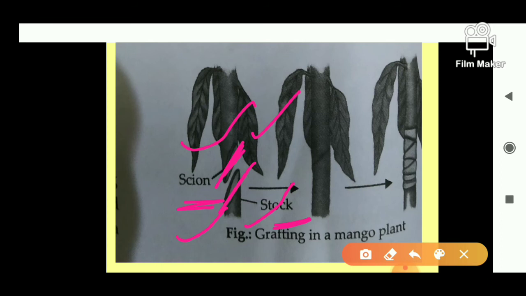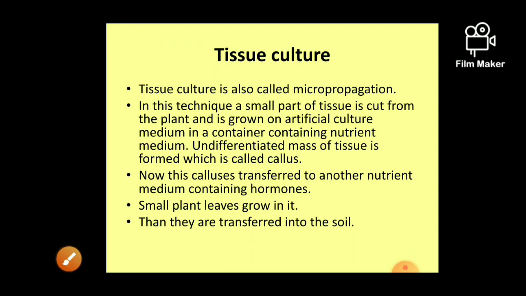Then both the scion and the stock are bound firmly with tape, or you can take a rope, and covered with soft wax to prevent them from infection and dehydration, right? And after some days, new cells will develop, and they will form a close union, and buds will sprout. This technique has been used for raising superior quality plants such as mango, guava, pear, rubber, etc. Right? Okay.